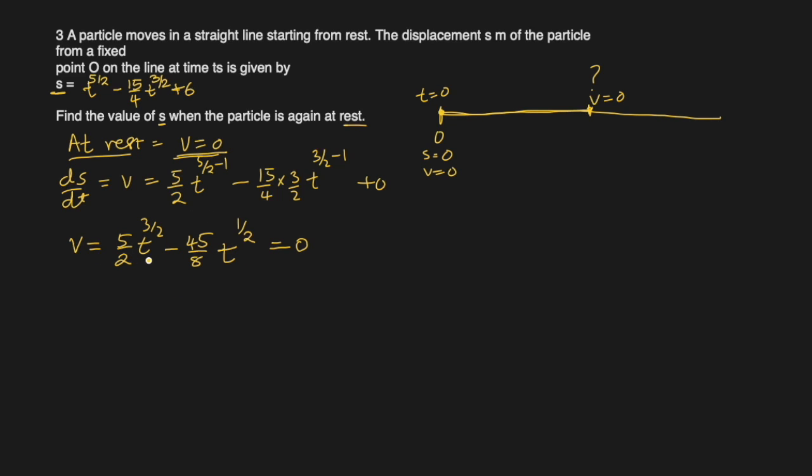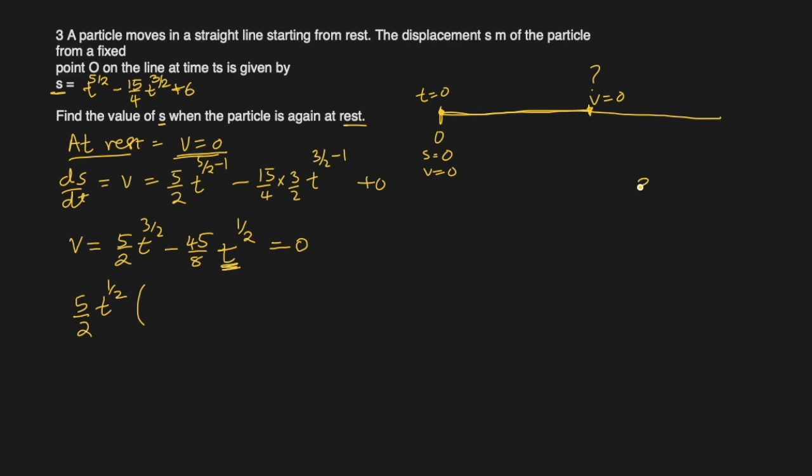We always look at the smaller power. Which is the smaller power? This is the smaller power. Take this out. Also out of these two, which one seems to be the smaller number, which can be factored into the other? So this 5 over 2 is the smaller one. So let's see what is remaining. 5 over 2 is out. Out of t to the 3 over 2, t to the half is out.